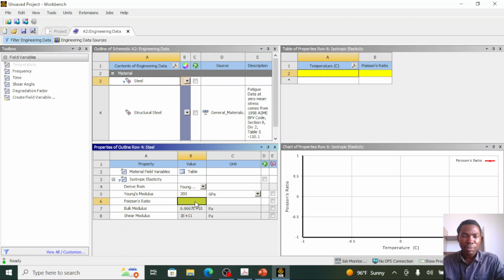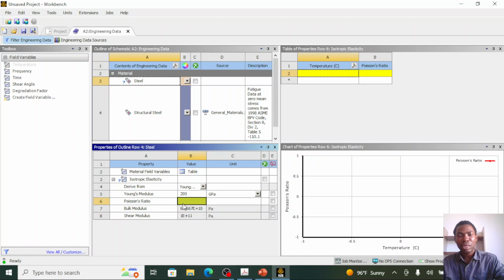This parameter will not affect your results. It is like this because ANSYS is not actually built for one-dimensional problems. For one-dimensional problems, we don't actually need Poisson's ratio to analyze a finite element problem. But because ANSYS is built for 2D and 3D structural problems, the Poisson's ratio needs to be specified.